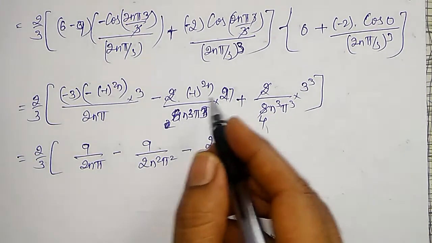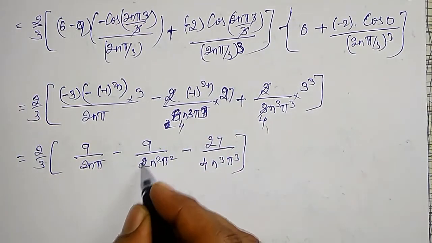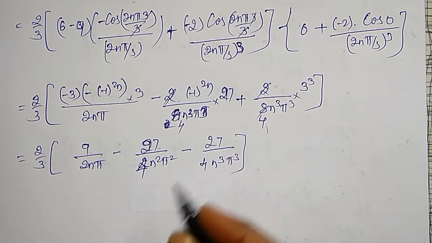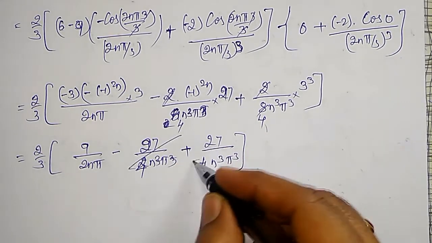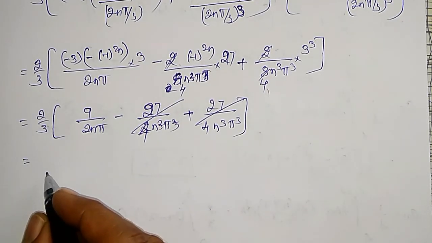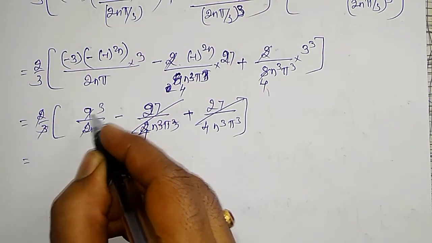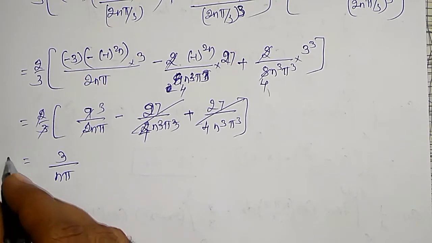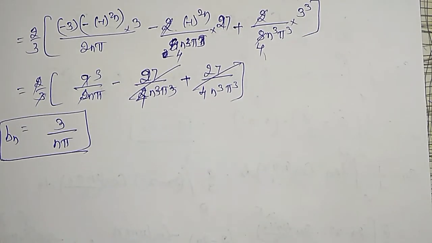Now I can write it as 2 ones are 2, 2 fours are 8, therefore it is a 4 and here it is a 27. And this is a plus, therefore these two terms are going to cancel again. This is equal to, 2 cancels, 3 ones are 3, 3 3s are 9, therefore 3 divided by n pi. I am going to get this by bn is 3 divided by n pi.